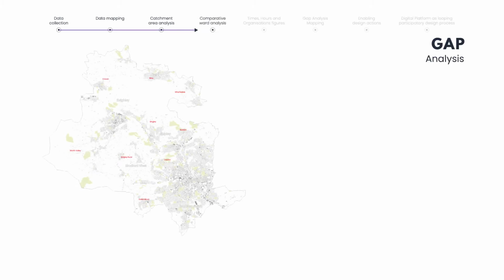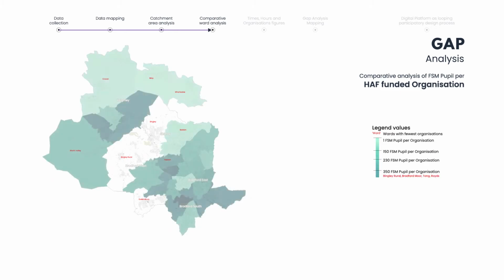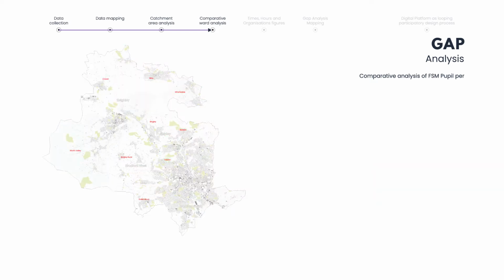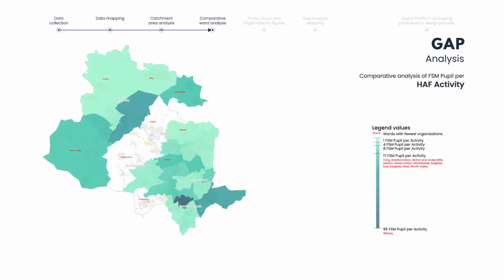In the second section, we are looking at the gap analysis, where we see that there are areas which are very dark, where there is an undersupply of organizations in relation with how many free school meal pupils there are. And in the areas where it is very light, there is an oversupply of organizations. We similarly assess undersupply of activities themselves in relationship to the number of free school meal pupils.